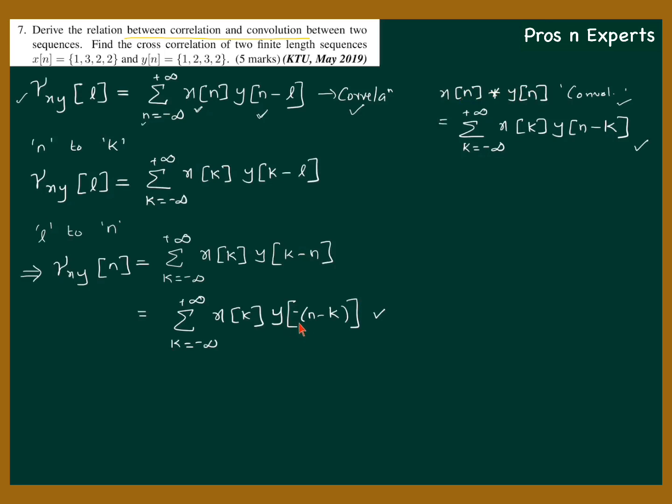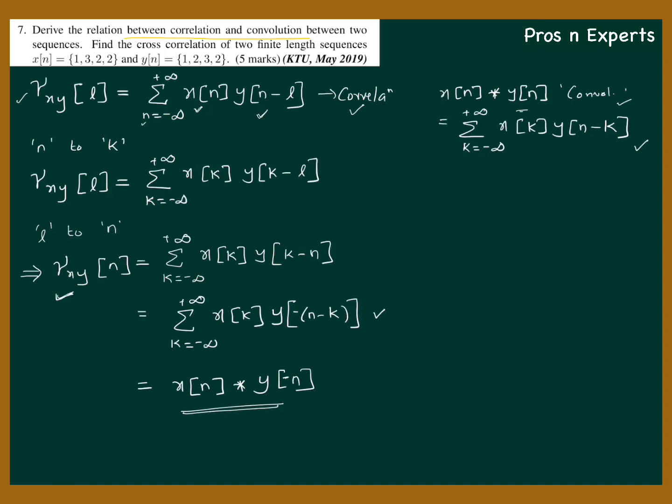But we have y of minus of n minus k, so I can write this as x of n convolution y of minus n. So what we have obtained is that the correlation gamma xy of n is x of n convolution y of minus n. So this is the relation we had to derive.